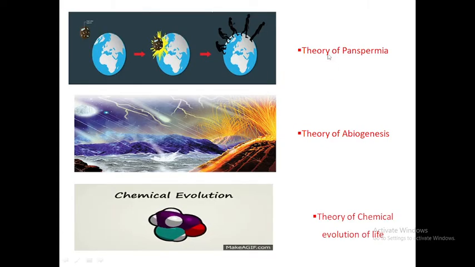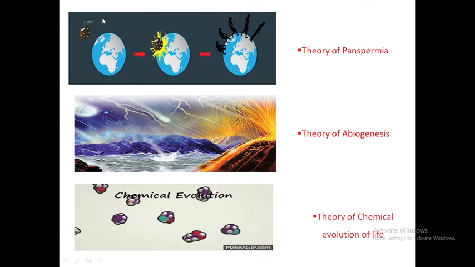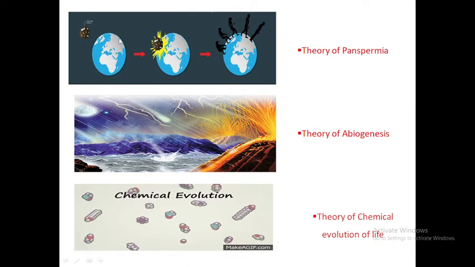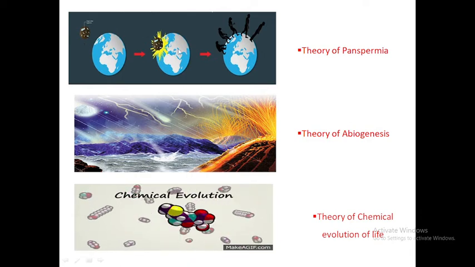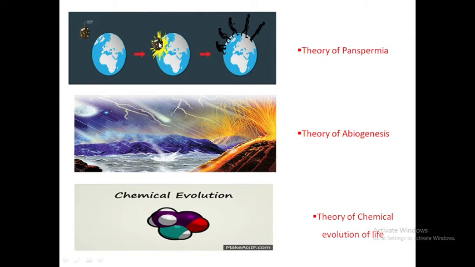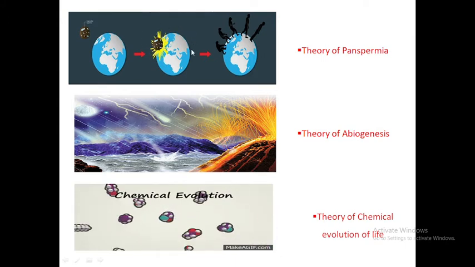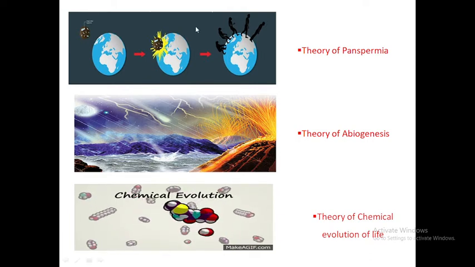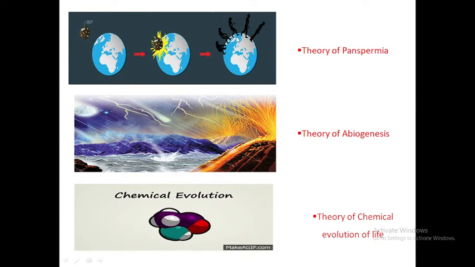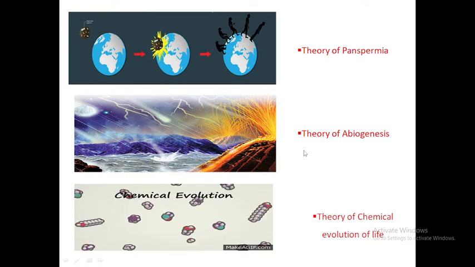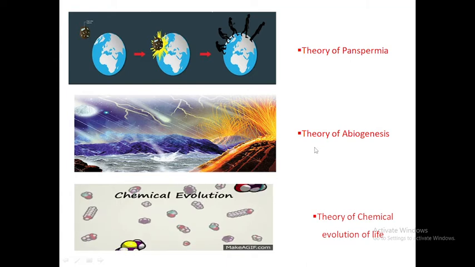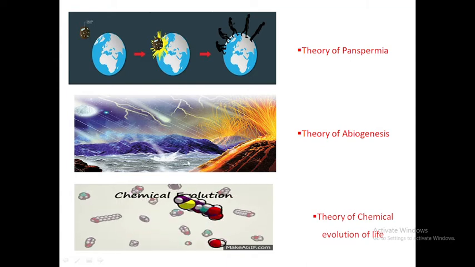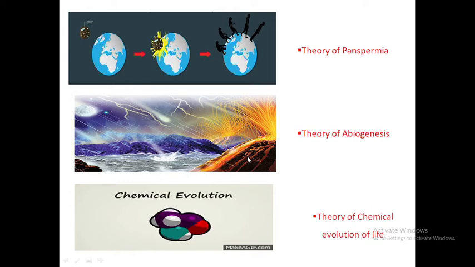According to the theory of panspermia, whenever there was an asteroidal impact on Mother Earth, that asteroid sometimes brought different types of sperms, and when this collision happened, the sperms got spread throughout the universe, and those sperms germinated to form the modern day man. So this is according to the theory of panspermia. According to the theory of abiogenesis, life evolved from non-living material.